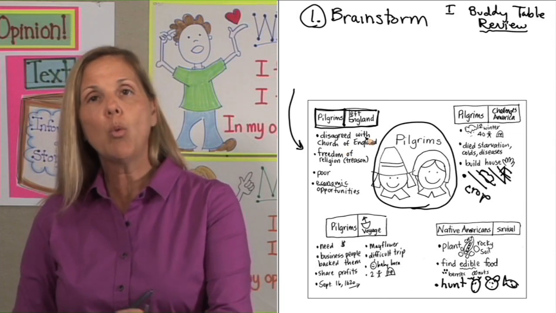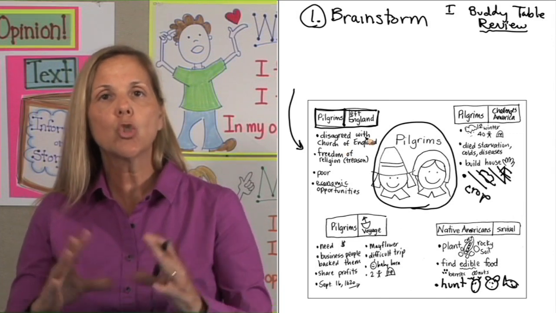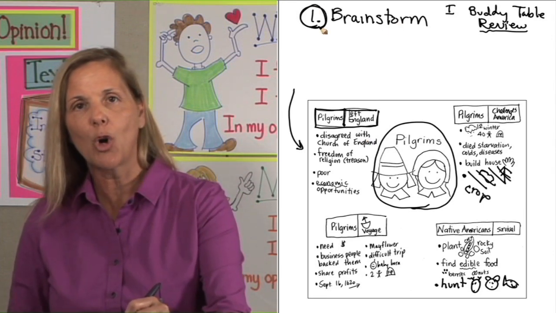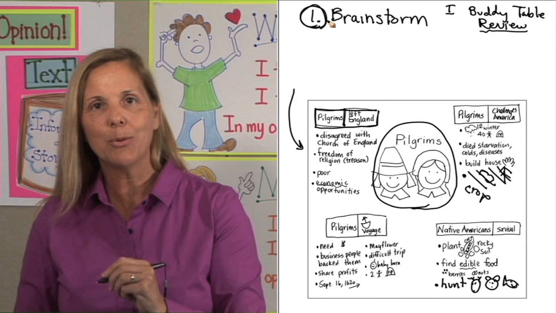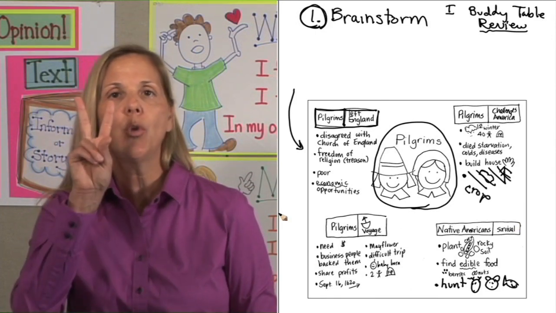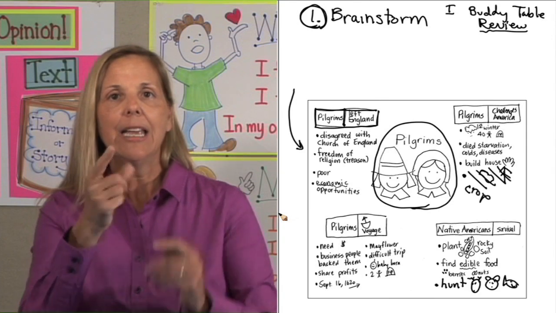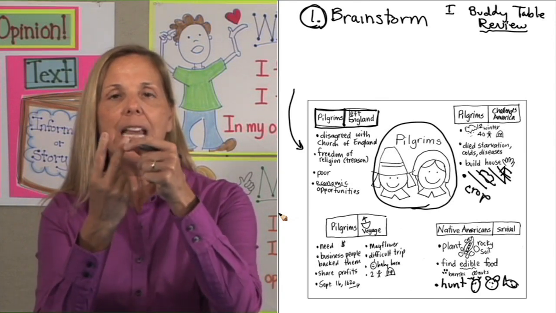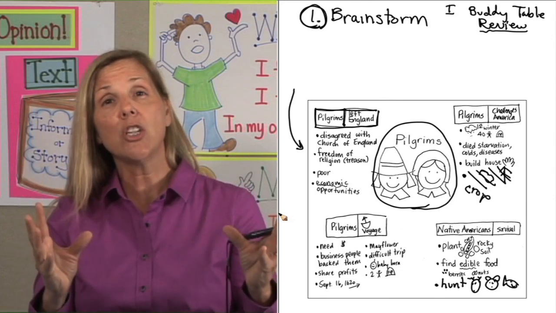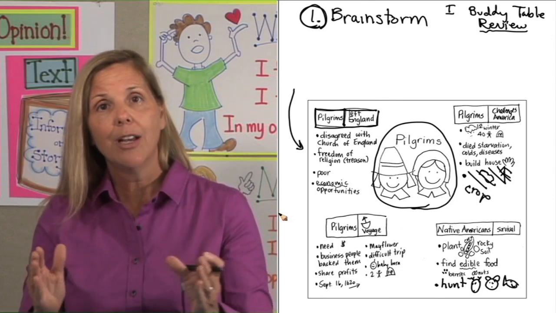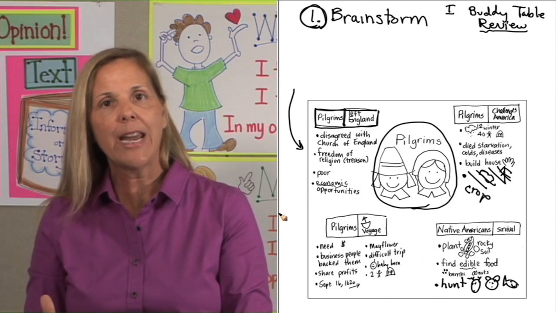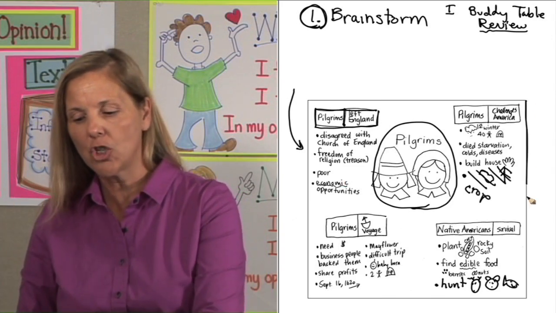So look what we've done. We brainstormed all our information. Let's go back up to number 1, brainstorm. And here's the good news. This brainstorm you can use for both types of writing, informative explanatory and opinion writing. When we were finishing our social studies unit on Pilgrims, we went back, reviewed all of our information, and brainstormed it up on our big chart.